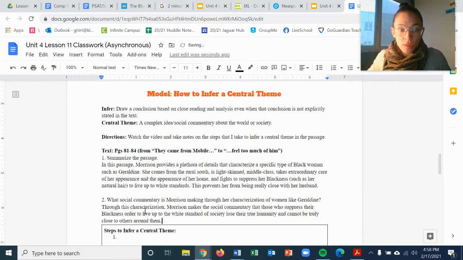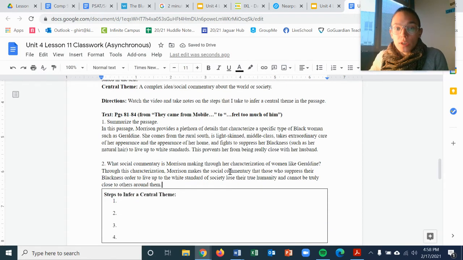And I am saying through this characterization, Morrison makes the social commentary that those who suppress their Blackness in order to live up to the white standard of society lose their true humanity and cannot be truly close to others around them. So I'm going beyond just people want to live up to white standards, right? That's a true theme. That is a social commentary.